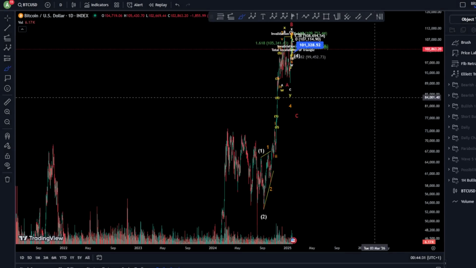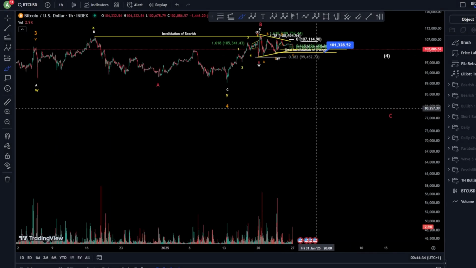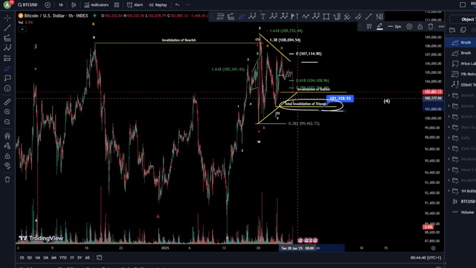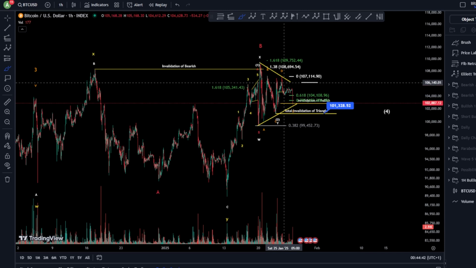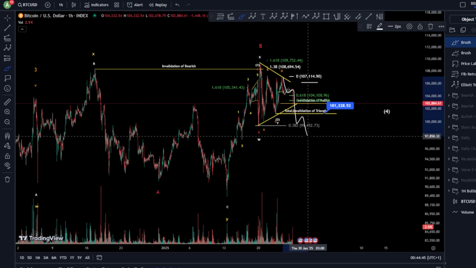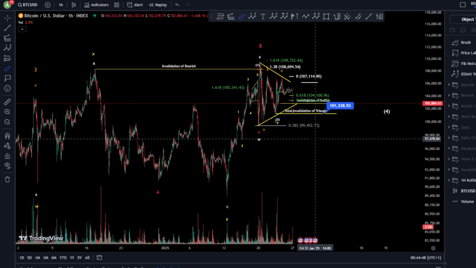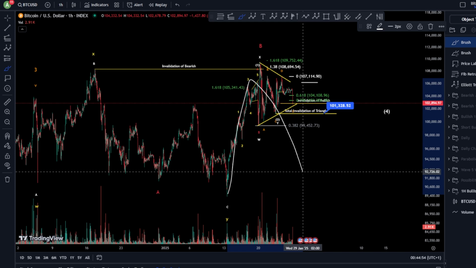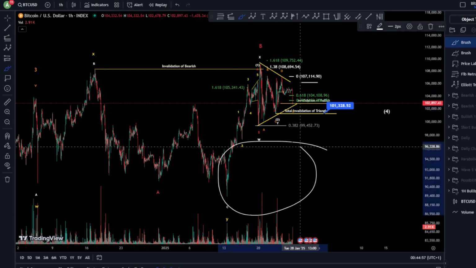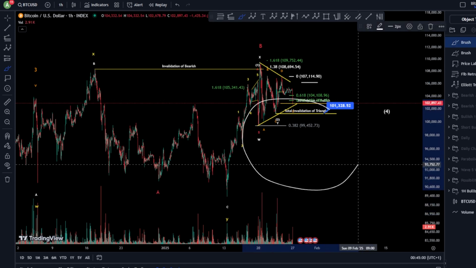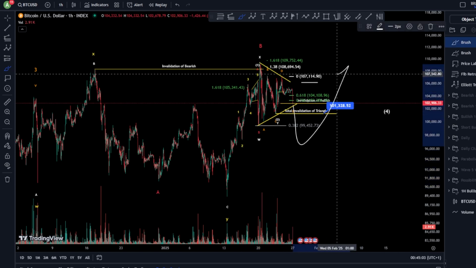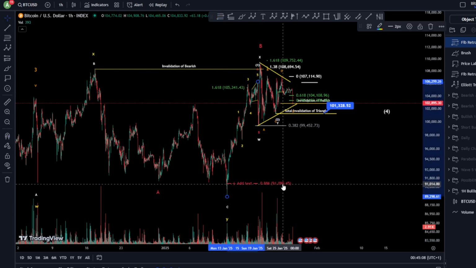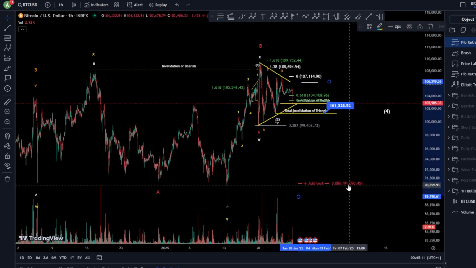Bitcoin is still ranging in this triangle on the 1-hour chart, until we break it. If we break this level, as I have mentioned, I would say that something bearish might be unfolding here. But it's bearish short term, guys, because we are in a big wave impulse toward the upside. So we need a lot to say that we are bearish. We need to break the whole impulse right now. We're in this area, still looking for price to move toward the upside, until we reach the 0.886 taken from the wave 1, which means 91,000, which is very far, right?